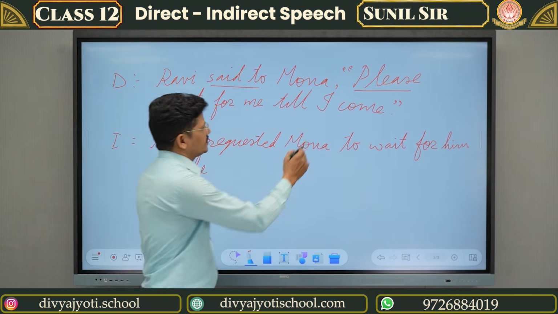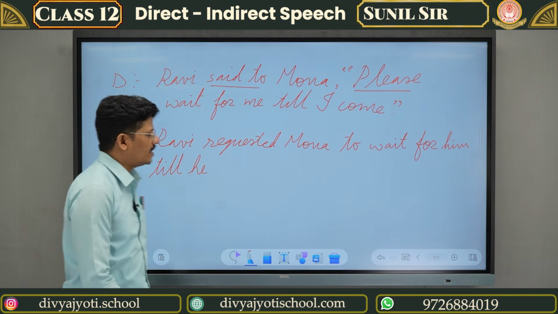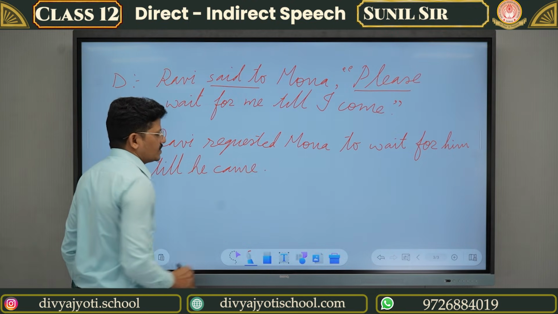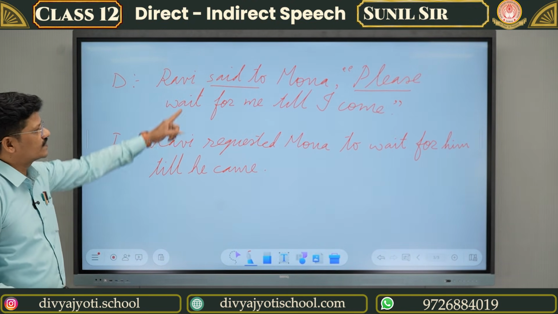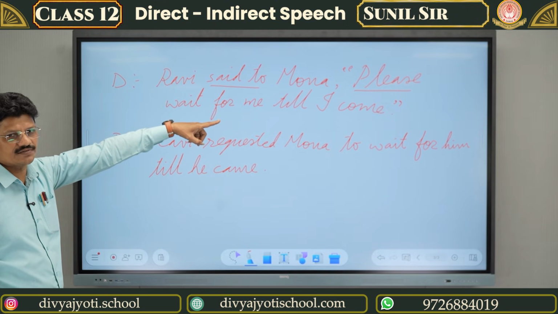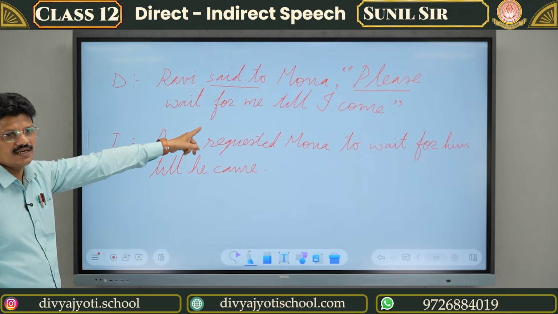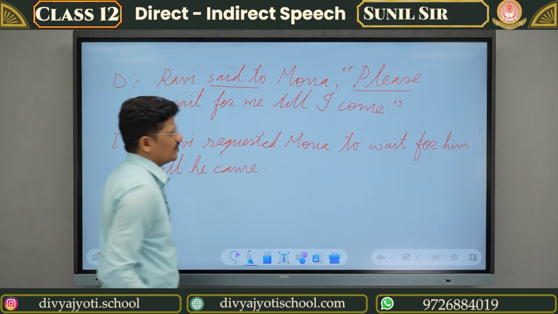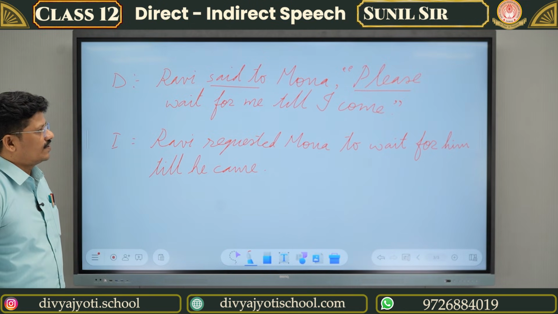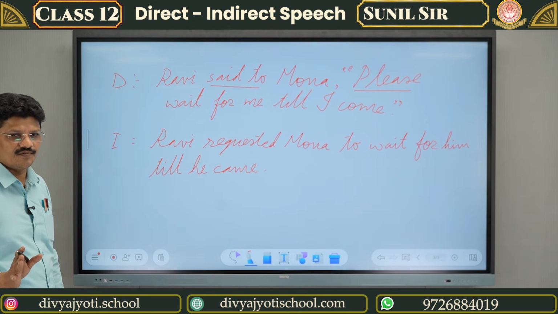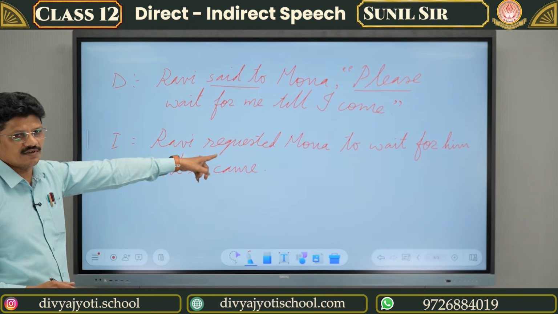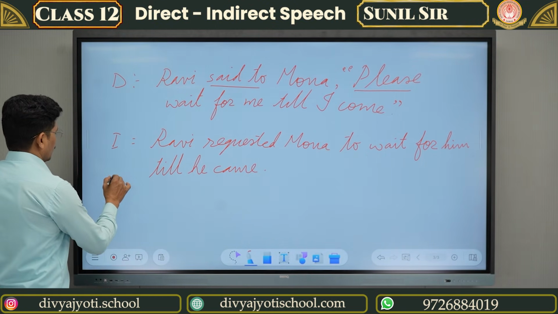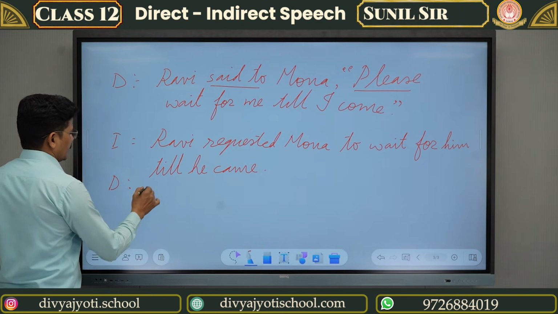It is simple past tense, till I come, so till he came. This has become indirect speech. So when there is an imperative sentence, said to becomes requested, then conjunction to. Please, we don't have to repeat the same word please, because requested has come already. Understood?